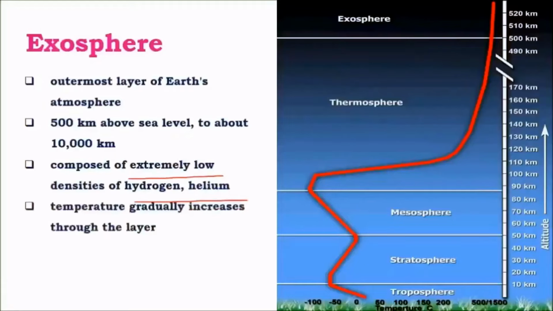In this layer, temperature gradually increases. This is mainly due to exposure of this layer to the intense sunlight, as there are no other obstructing substances in between the sun and the exosphere. The heat received from the sun is so high that the temperature gradually increases to a few thousand degrees Celsius above the Earth's exosphere. And auroras are one important phenomenon which is observed mostly in the outer layers of thermosphere and mostly in exosphere.